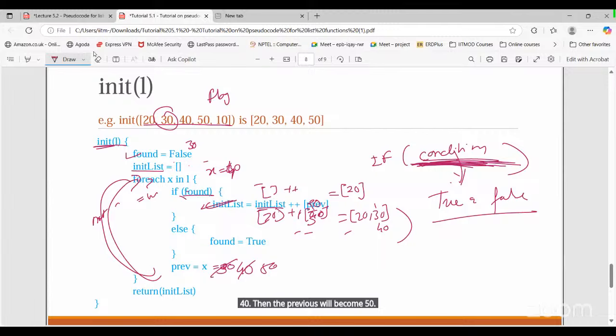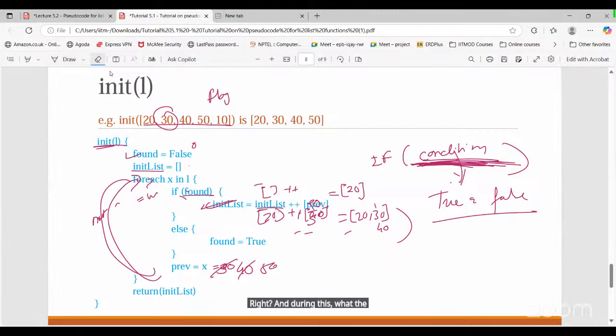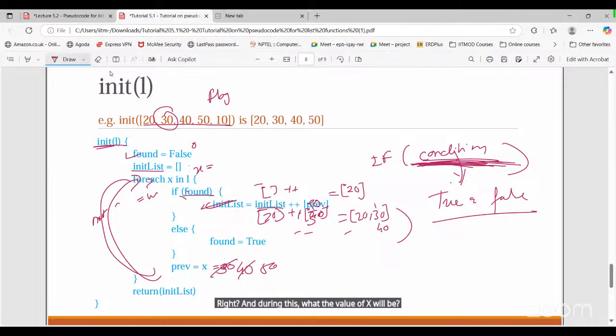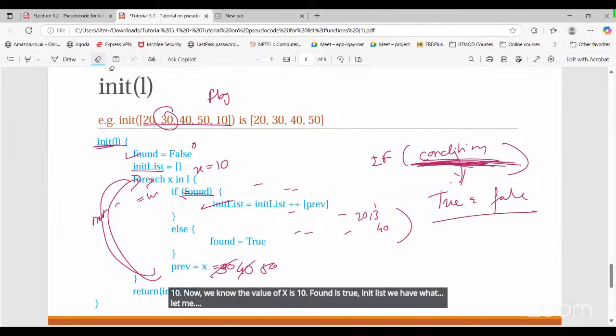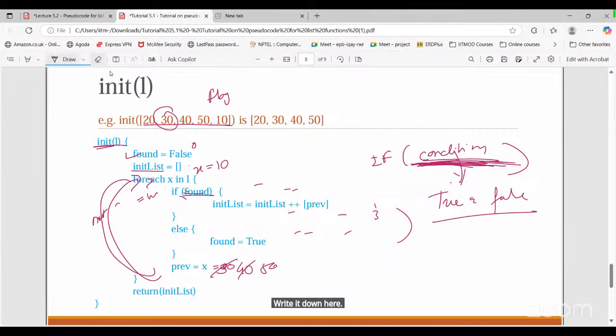Then the next iteration will store 50, right? And during this, what will the value of x be? 10. Whenever the value of x is 10, found is true. Init list we have what? Let me write it down here. Init list is 20, 30, 40, and the previous was 50, right? So we are adding 50 here. We are merging 50 inside the list.